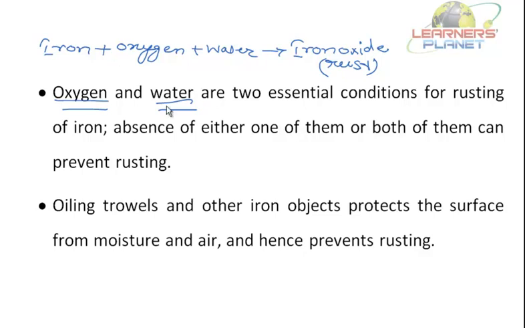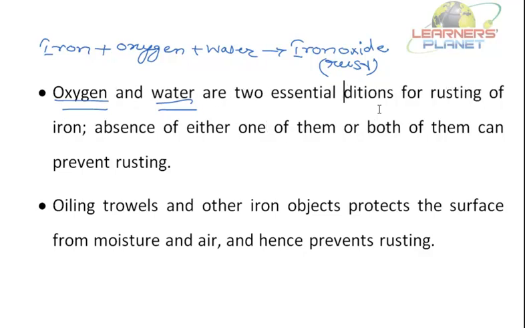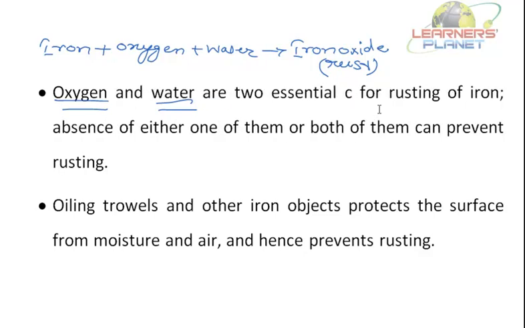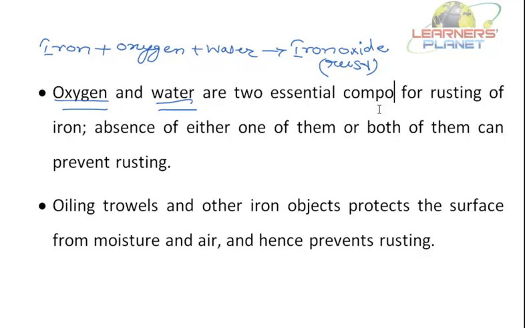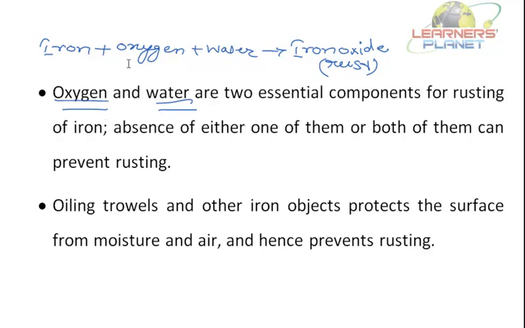So oxygen and water are two essential requirements for rusting of iron. It's not a condition. These are the two essential components for rusting of iron.